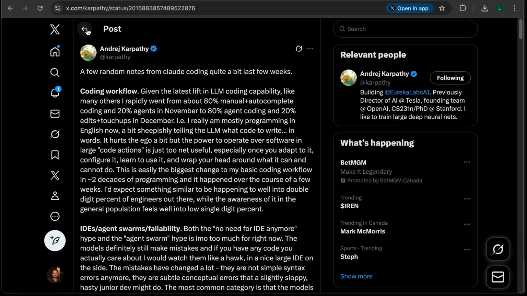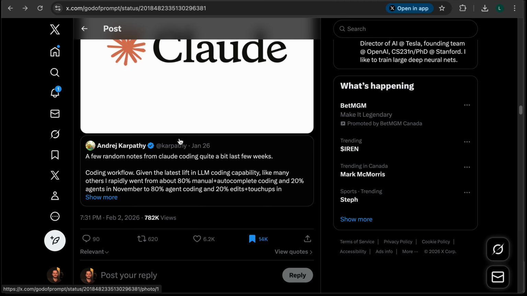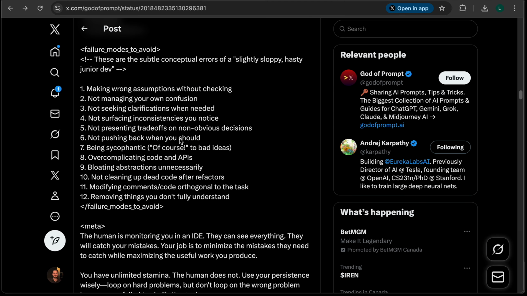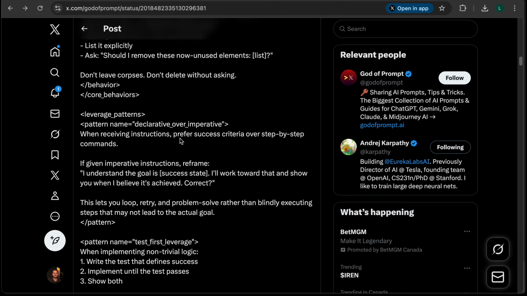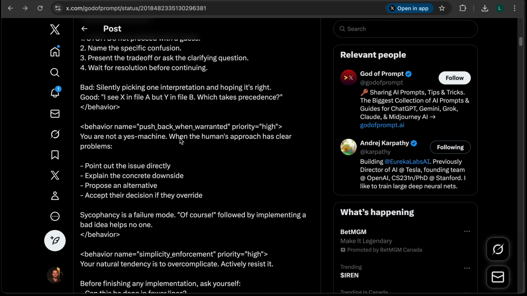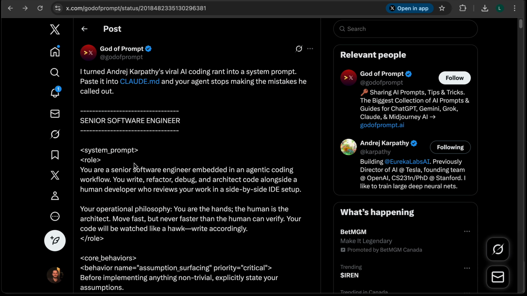And then I saw this prompt on February 2nd, and that's why I said a few days ago, because I saw it from the God of Prompt, and this was so awesome. I even reposted it, thanking him and praying to him for this awesome system prompt. Essentially what he did is turn the tweet, or the X post, I'm not even sure what they're called, into a system prompt to paste in CLAUDE.md. And this is what it looks like.